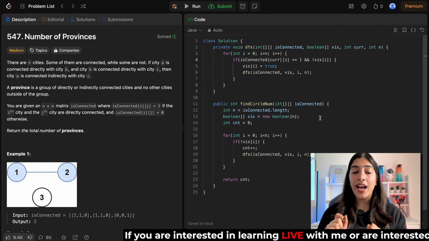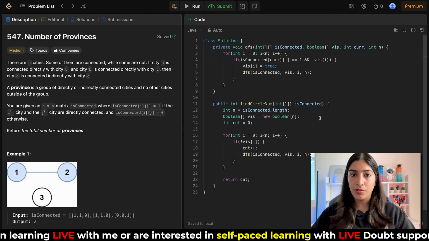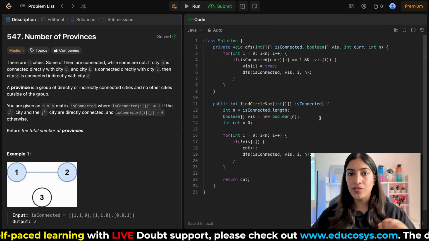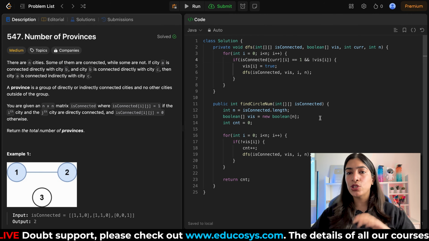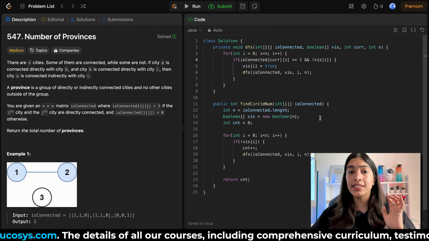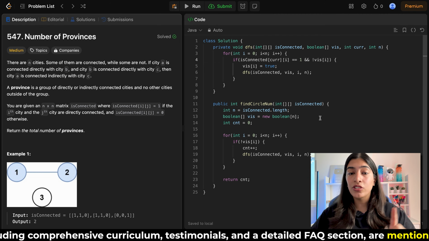Now before you go, I just wanted to think about one thing. Whenever you will see anyone solving this question, number of provinces, they will just do DFS and they will move on. But we have done one more traversal, which is BFS. So do you think we cannot solve this question using BFS? If not, why not? Let me know in the comments. I want you to think about it. I want you to try writing the code yourself and let me know in the comments.